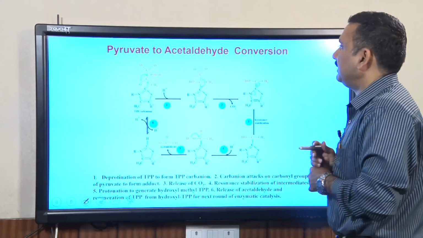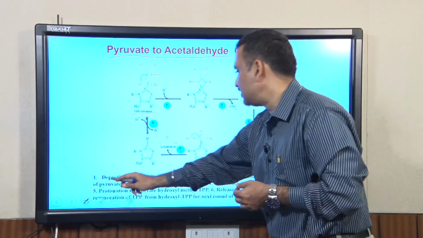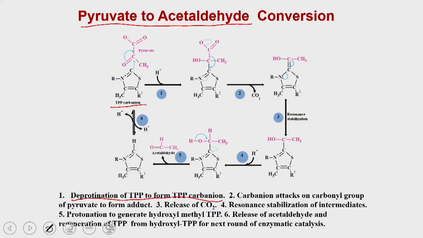As I said, this is a two step reaction. In the first step, the pyruvate is getting converted into the acetaldehyde. In this, the pyruvate decarboxylase has the TPP as a cofactor. So, TPP is present in the form of a carbanion, and that binds the first molecule of the pyruvate. The first reaction is the deprotonation of TPP to form the TPP carbanion, and that binds the pyruvate. So, it attacks the pyruvate molecule, and that is how you are going to have the complex.